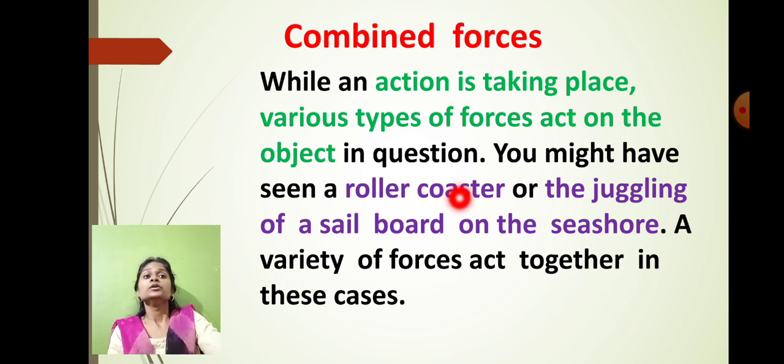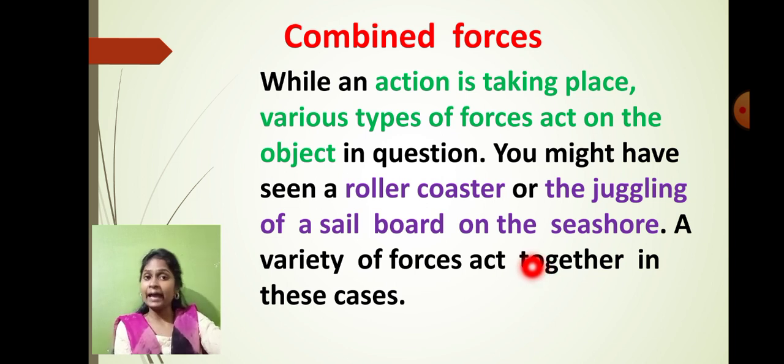You must have seen the roller coaster or juggling of a sailboat on the seashore. So a variety of forces act together. When a variety of forces act together, this is called what? Combined force.